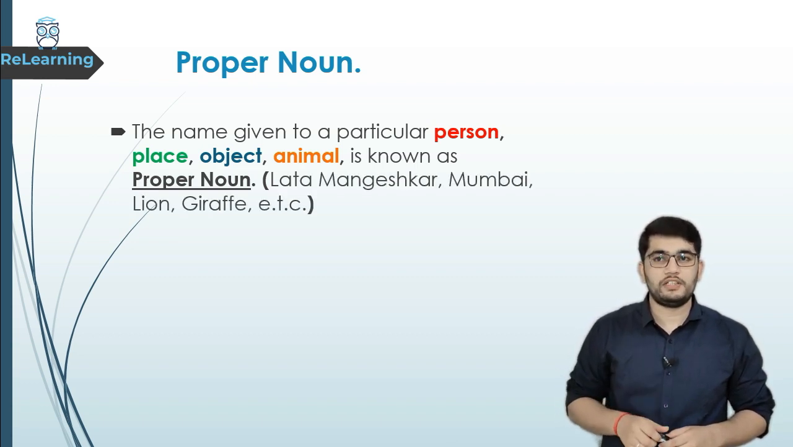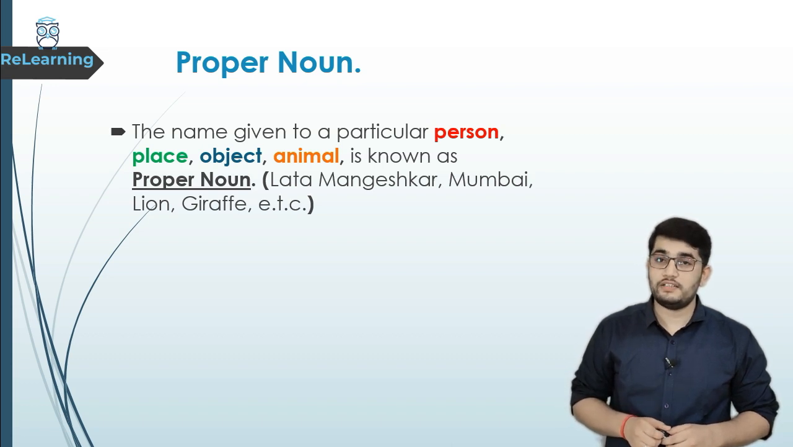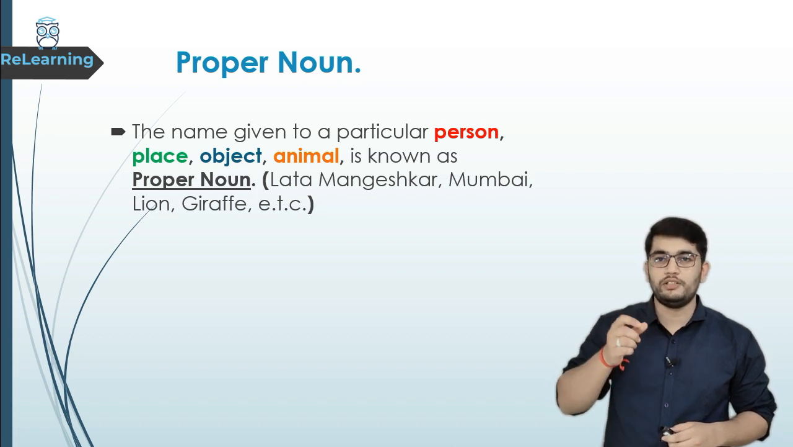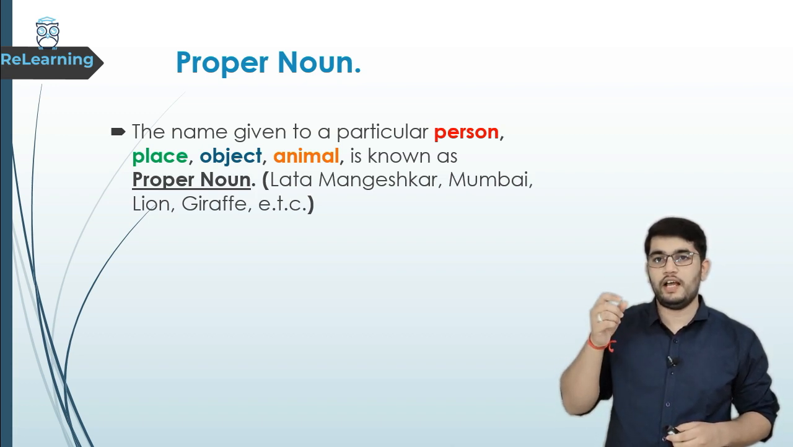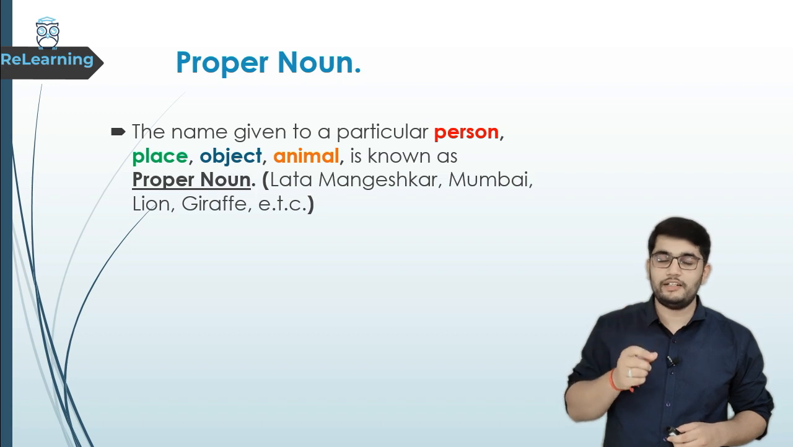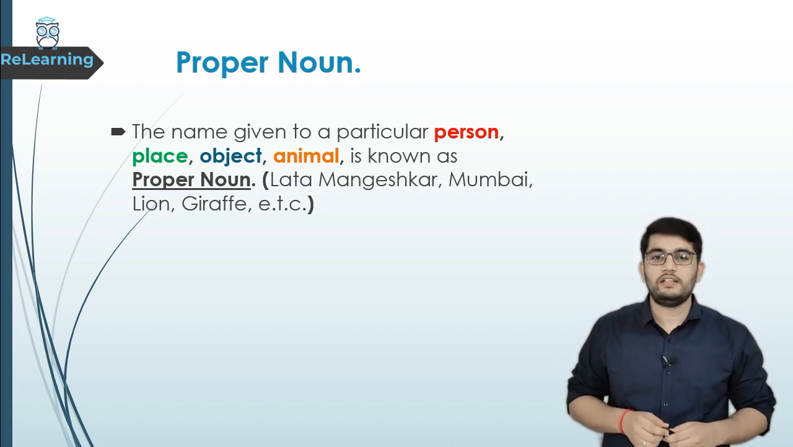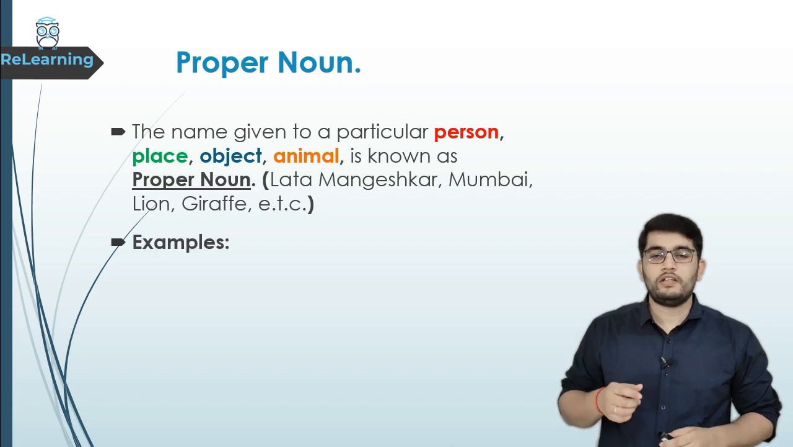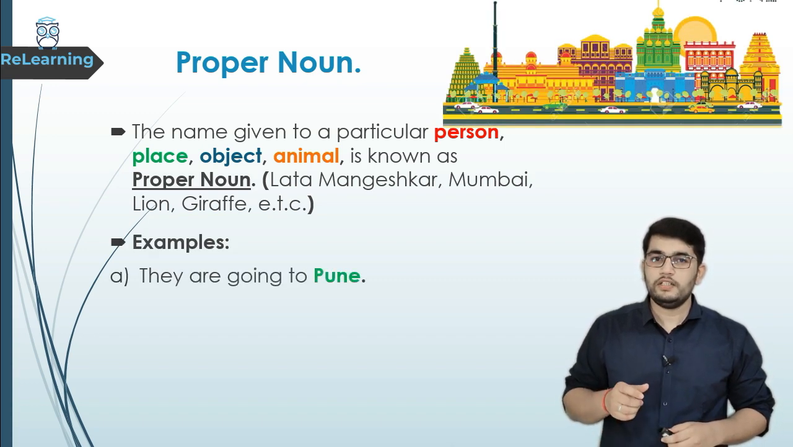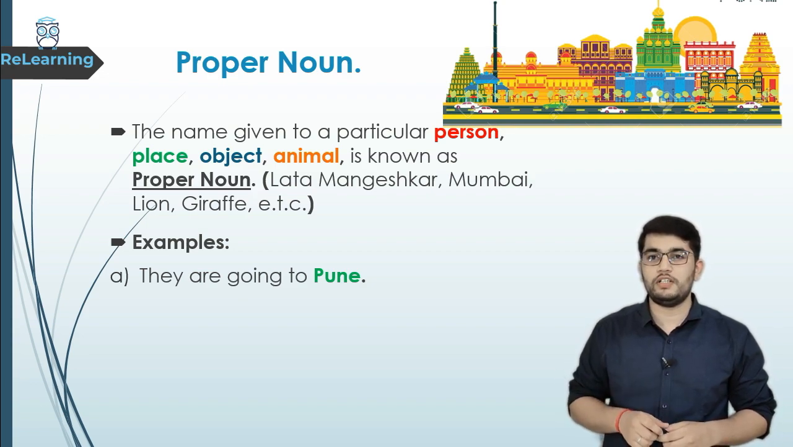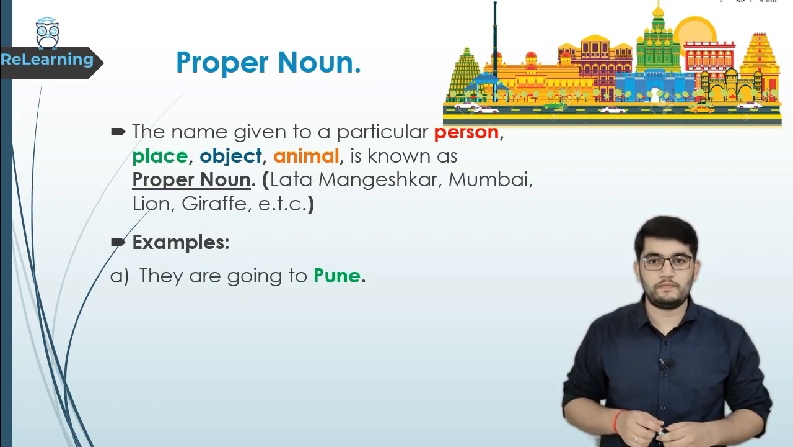Like Lata Mangeshkar, Mumbai, lion, giraffe or any of them. The proper name given to a place, object, animal, person, that name, that word is known as a proper noun. Okay, let's see some examples. They are going to Pune. Here in this sentence, Pune is the word which is a proper noun used for a place.